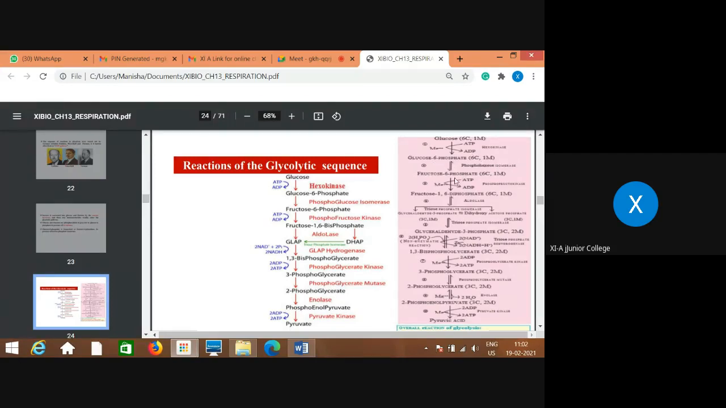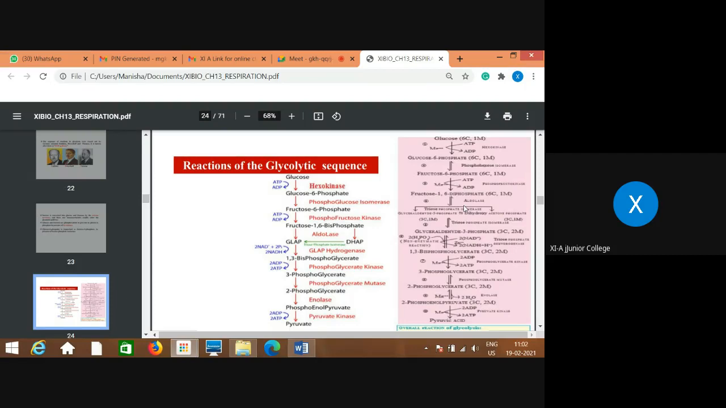Then fructose 6-phosphate gets converted into fructose 1,6-bisphosphate. Again, one more ATP is utilized. So this is the reaction, again in the presence of Mn ions and ATP. This conversion of fructose 6-phosphate into fructose 1,6-bisphosphate is also called bi...